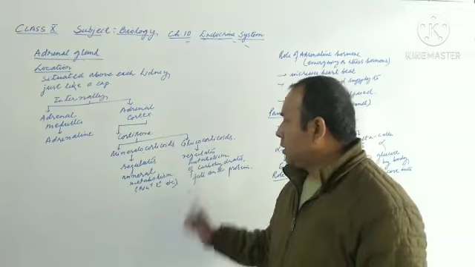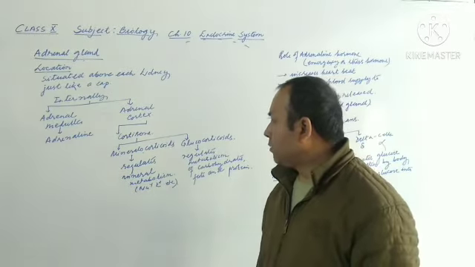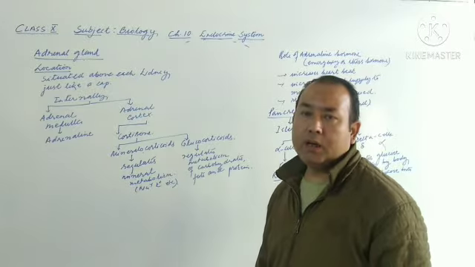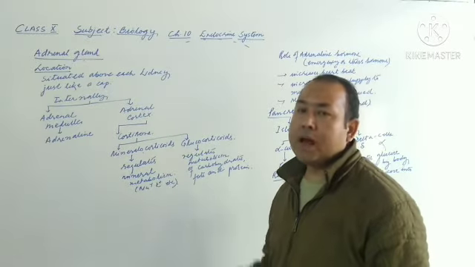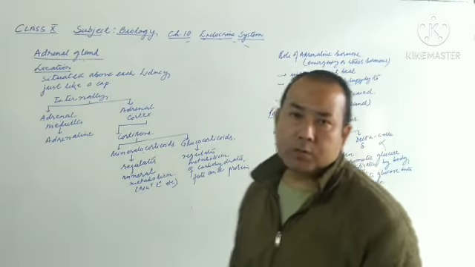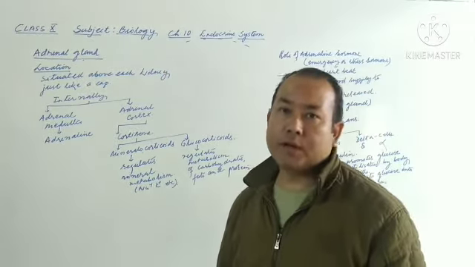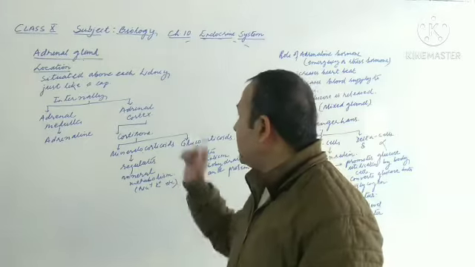So first let us learn about this adrenal cortex. Mineralocorticoids are usually responsible for regulating mineral metabolism, whereas glucocorticoid is responsible for regulating carbohydrate, protein and fats metabolism. So this is about adrenal cortex.